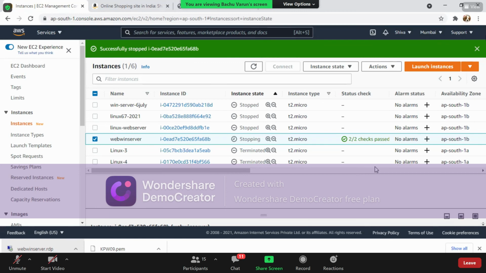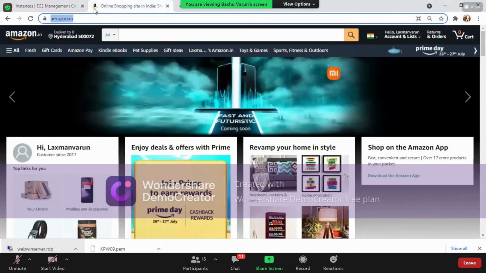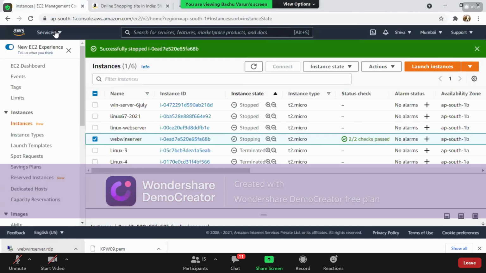Okay. So I request you all to practice this option of web server. And if you have any doubt in between your web server, no need to worry, because on the same page, while creating only, you are going to enable the web service option on your AWS platform. And if you know about HTML files, you can create some HTML files and paste them in a folder called wwwroot, which is available in inetpub on the C drive of this server.